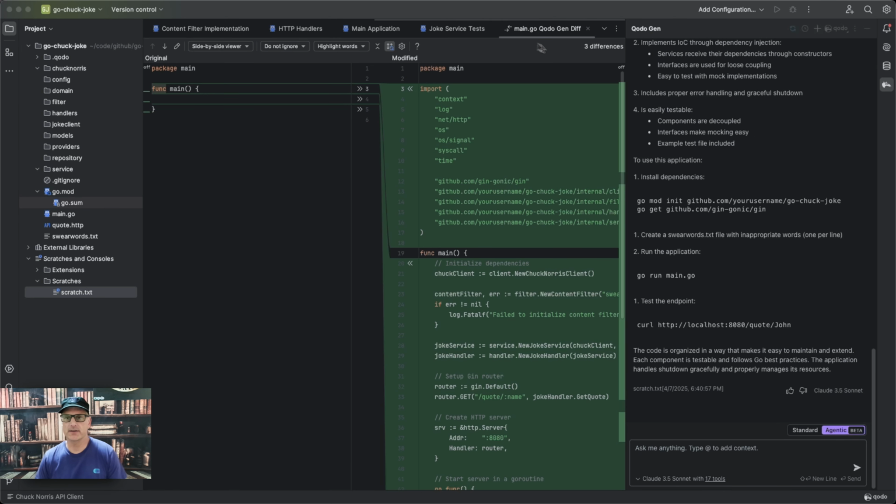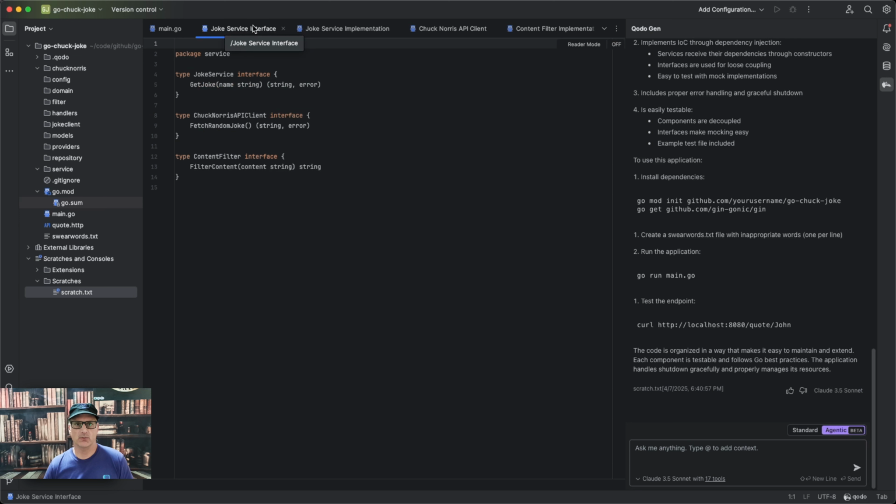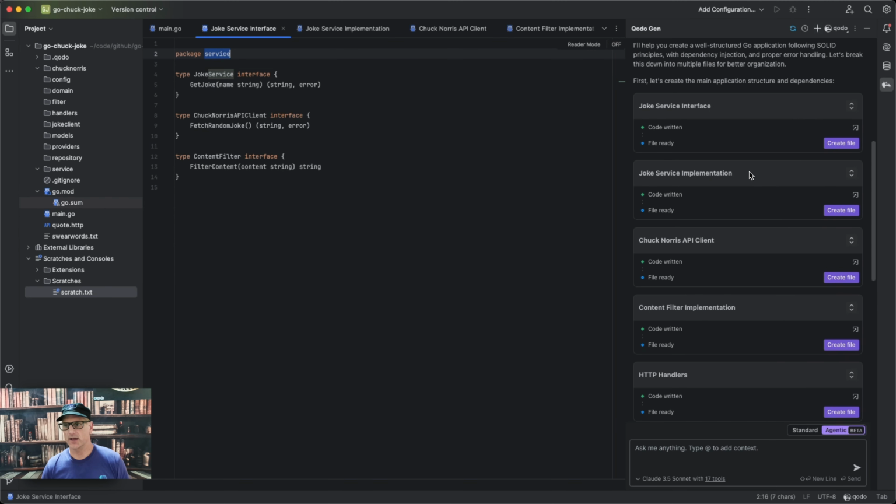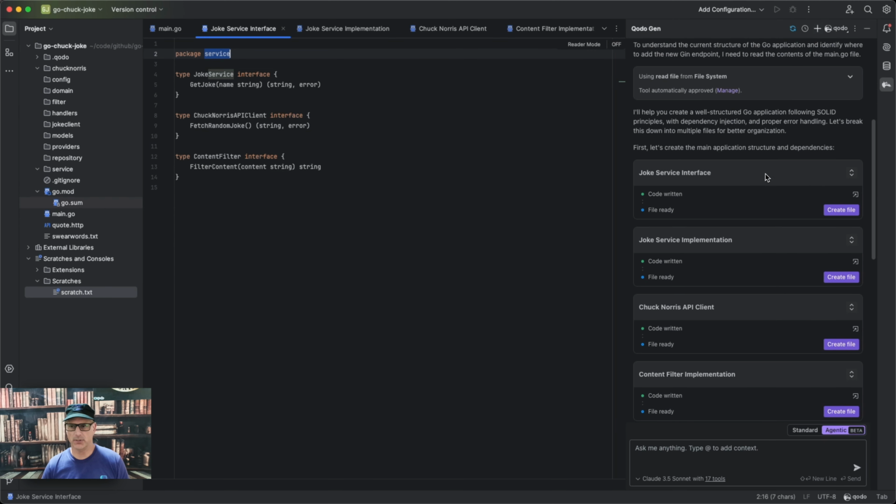Great, we have everything created for us in temporary files. I'm going to go to my first temporary file and review it. When I say temporary file, it means this is in reader mode only, and you need to decide if you want to take it, create the file, and apply it.